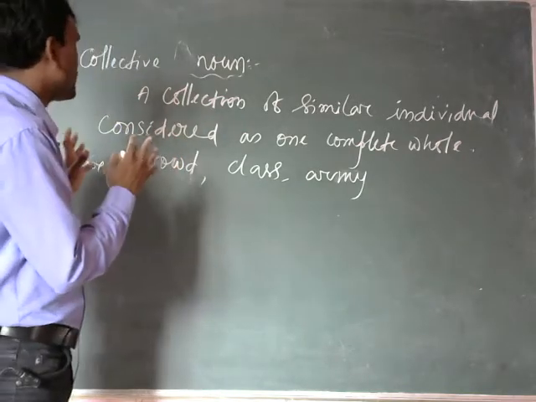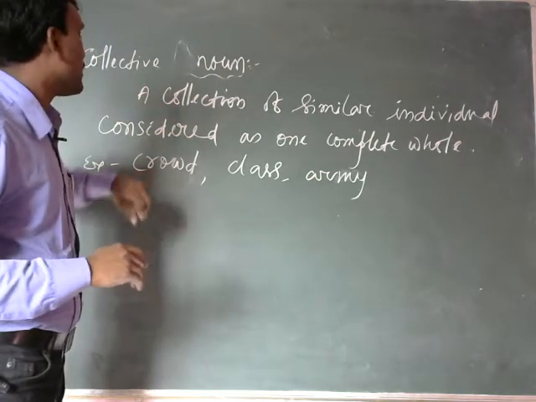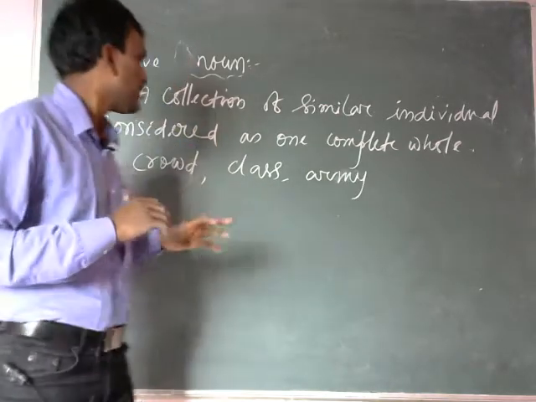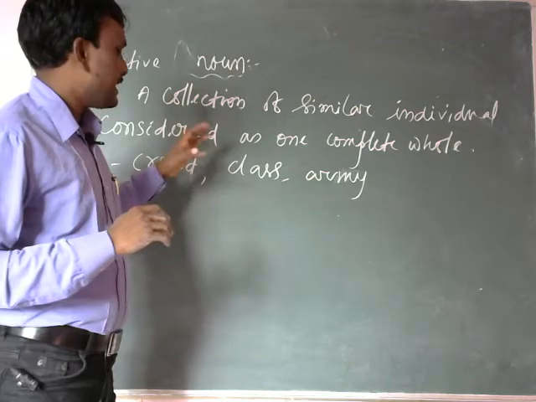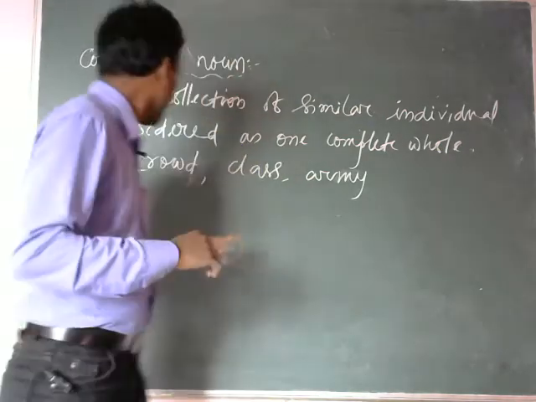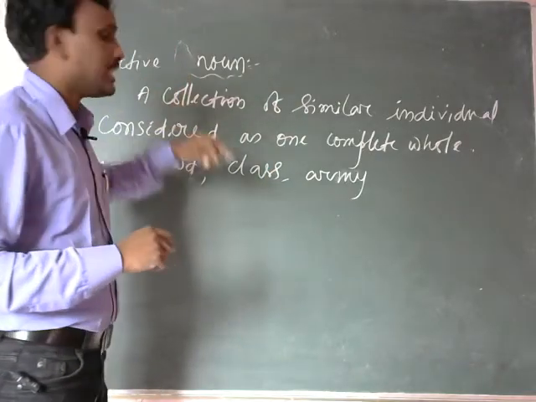So, a lot of people are there together. So, crowd is collective noun. Class means a collection of students, and army means a lot of soldiers together. So, crowd, class and army are the examples of collective noun.